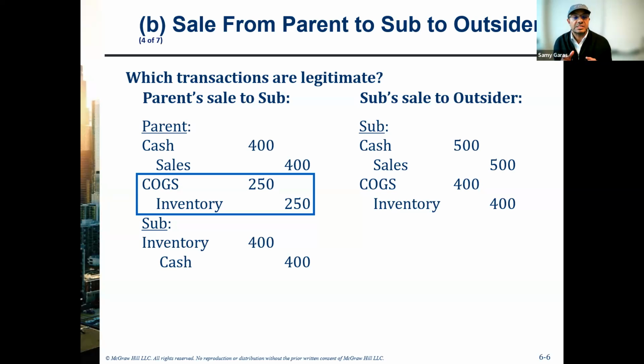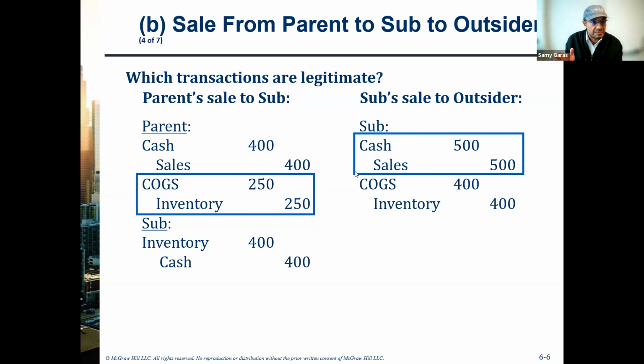And here we ask, what are the legitimate transactions? The legitimate transaction is any transaction that has an outsider involved in it. So for example, when we make here the cost of goods sold and inventory, if you remember, this is the original cost that came to the parent, and the final sale is the final sales amount that goes from the subsidiary to the customer.